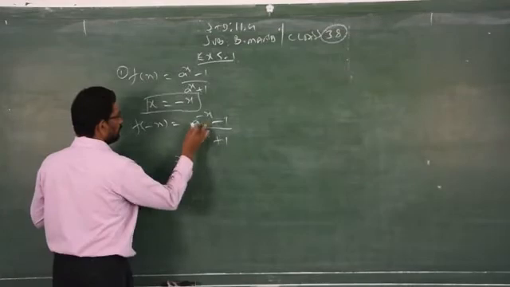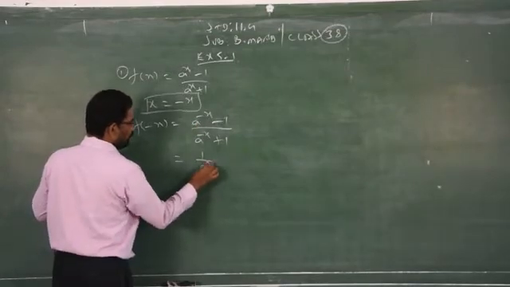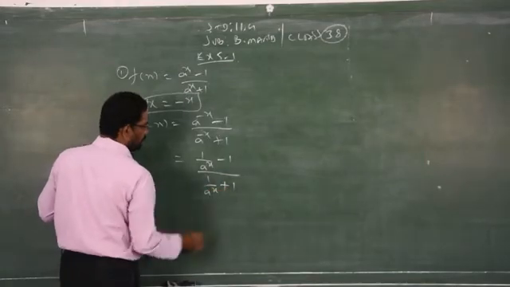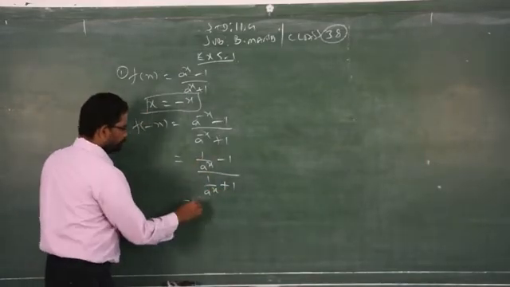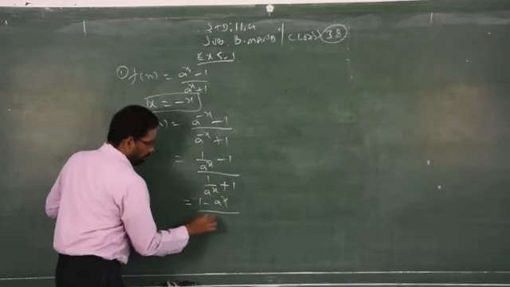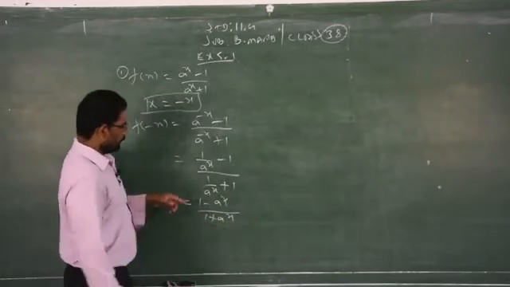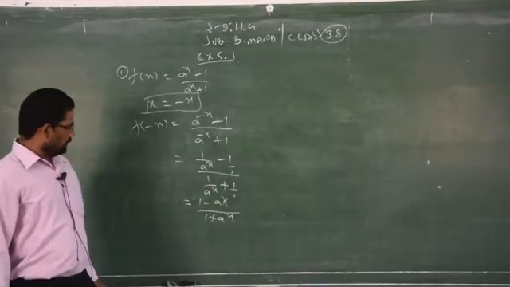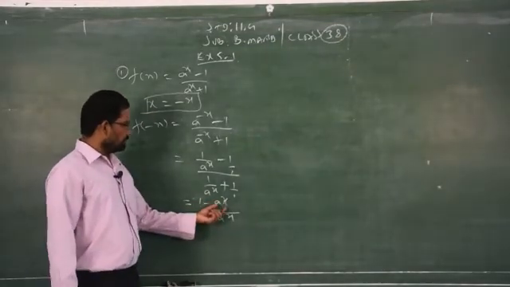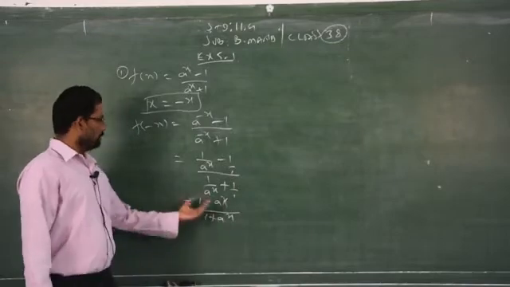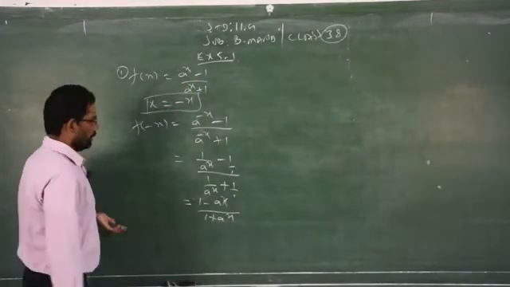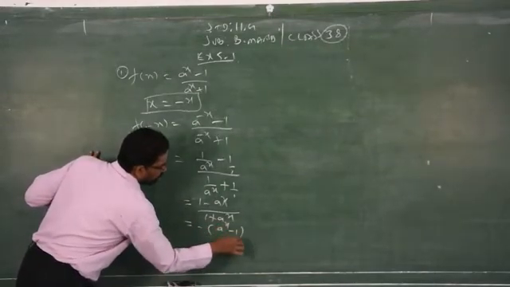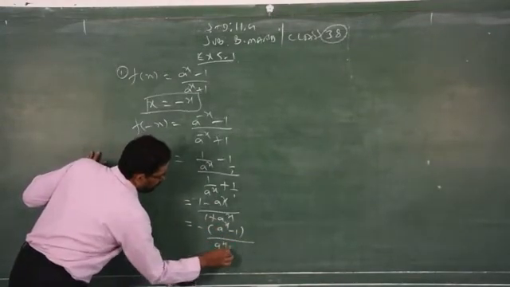So I am taking the reciprocal, 1 by a power x minus 1 by a power x plus 1. After simplifying by cross multiplication of both numerator and denominator, you will get 1 minus a power x by 1 plus a power x, but this is not in the question format. So you have to take minus outside: minus of a power x minus 1 by a power x plus 1.